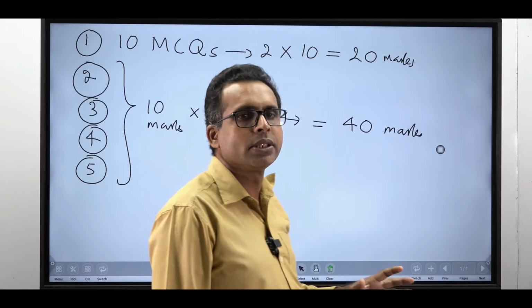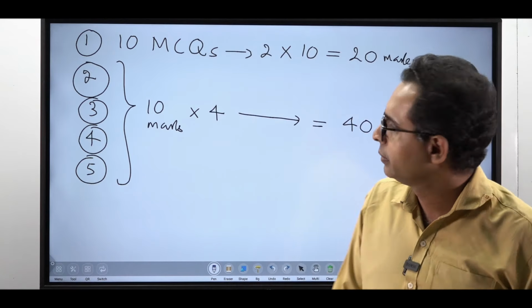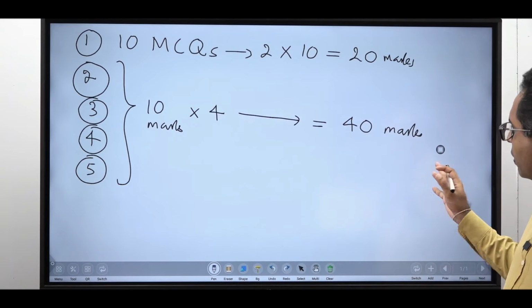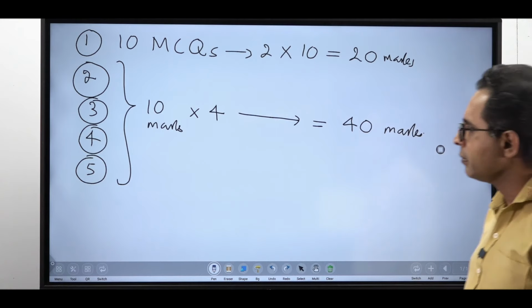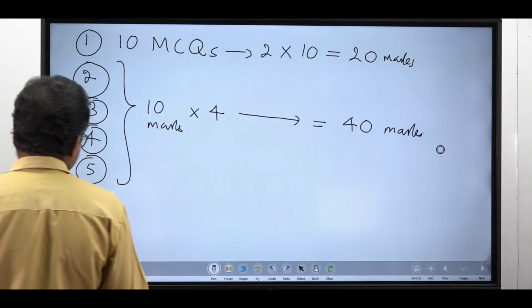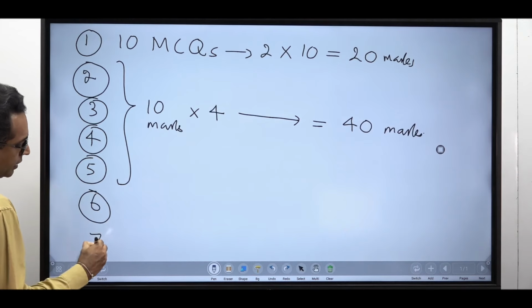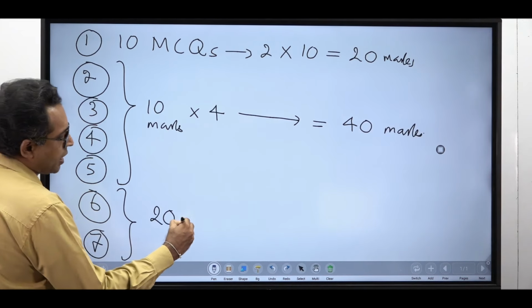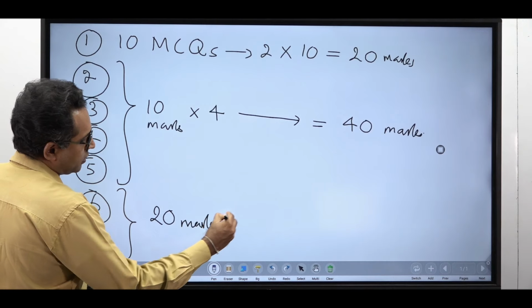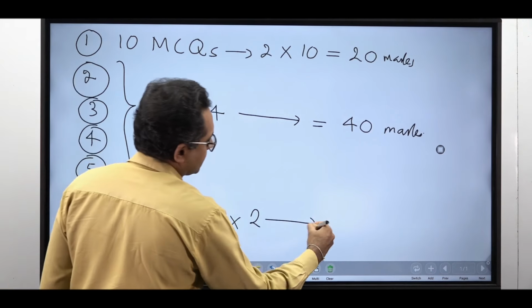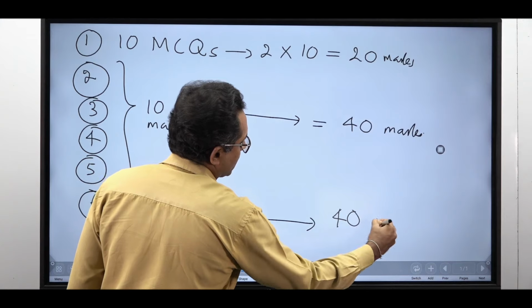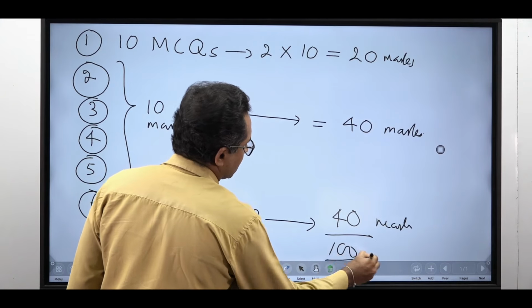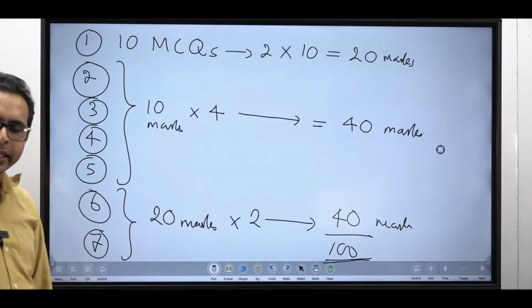You can finish within a short span of time. And the last 2 questions, all questions are mandatory, 20 marks each into 2 questions, where you end up with another 40 marks. So that is how your 100 marks are split.